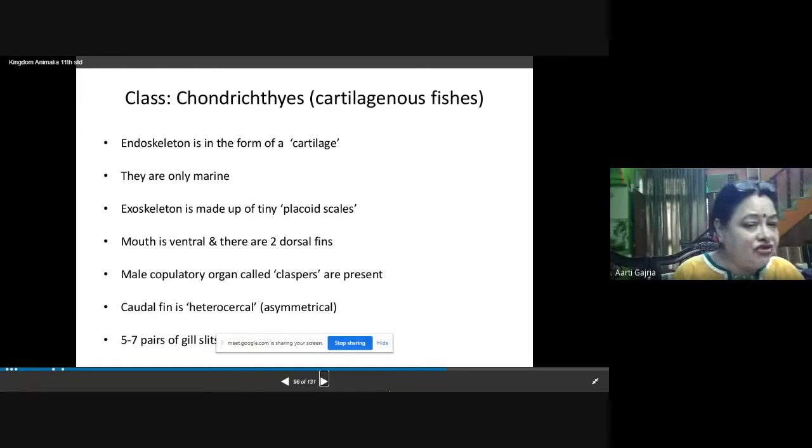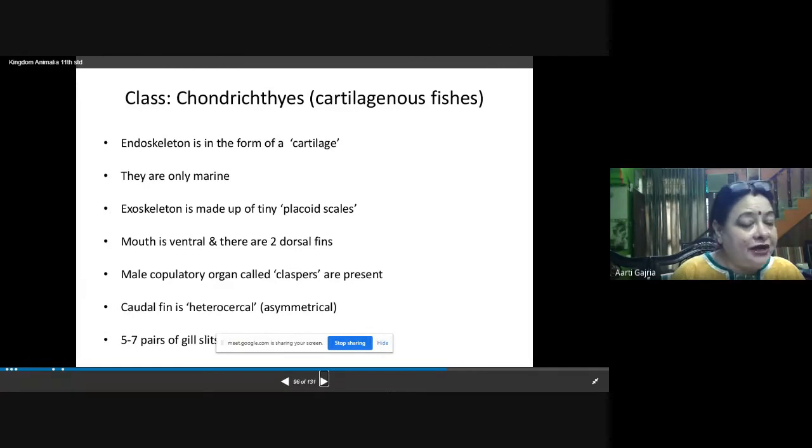Mouth is ventral and there are two dorsal fins. Male copulatory organ called claspers. The claspers are present in male. These claspers are the copulatory organs, meaning the organs which help in holding the female body. So these claspers are helping the male to hold the female body for copulation. And during copulation, the male is holding the female with the help of claspers.